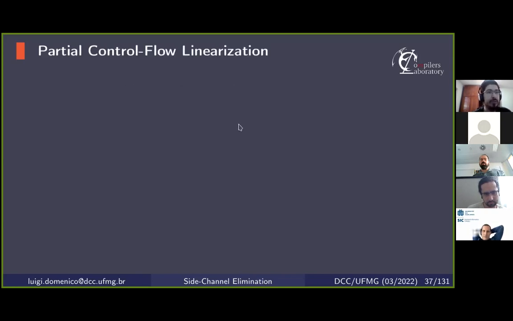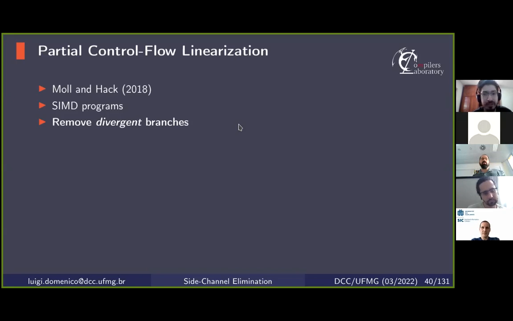So to eliminate tainted branches, we shall apply a partial control flow linearization algorithm presented by Moll and Hack in 2018. And this algorithm was first devised in the context of vectorization of SIMD programs to remove divergent branches. A branch is said to be divergent whenever its outcome may vary from thread to thread.